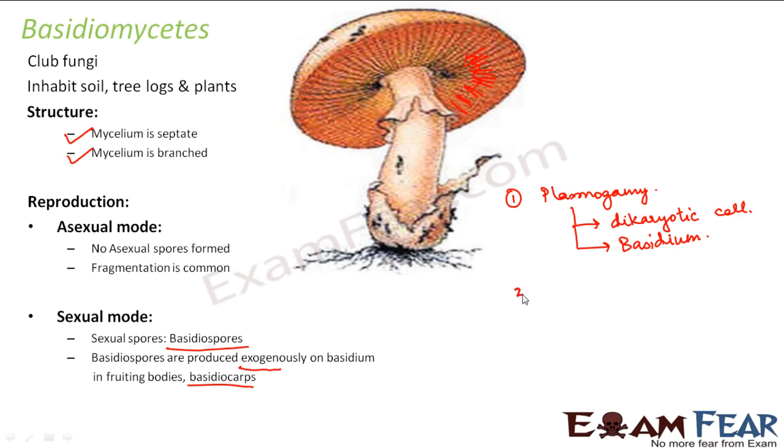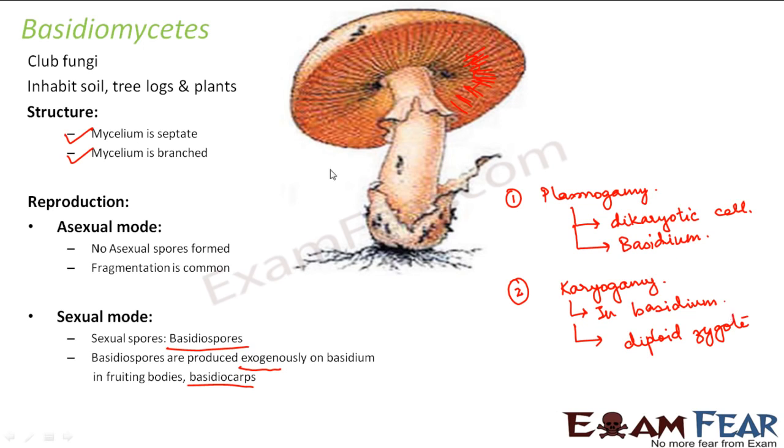The next step is karyogamy. In karyogamy, the nuclei will now fuse together. Inside the basidium, the fusion of the two nuclei will take place. So in the basidium, two nuclei fuse together, and the result will be a diploid zygote. If you compare this with the process I explained for fungi in general, the process remains the same for every type of fungi.